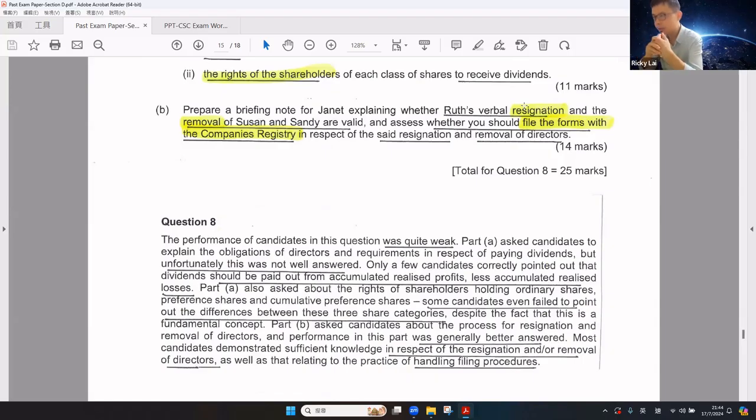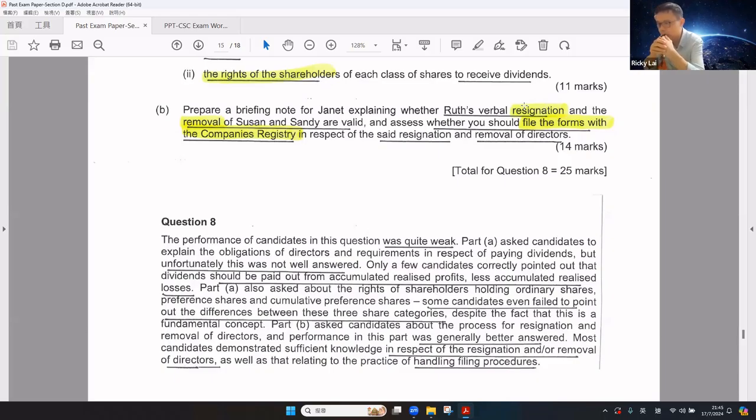The performance of this question was very, very poor. Part A asks about the obligation of directors and the requirement to pay dividend, but unfortunately, the answers were very poor. Remember, dividends are only paid out of the accumulated realized profit less accumulated realized loss. Part A also asks about the rights of shareholders holding ordinary, preference and accumulated preference shares.